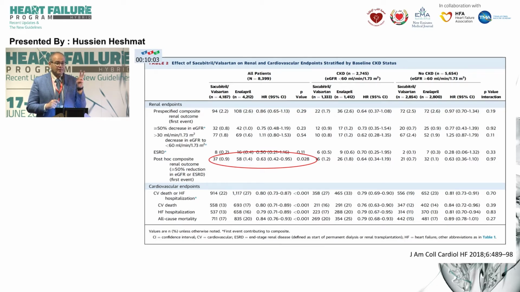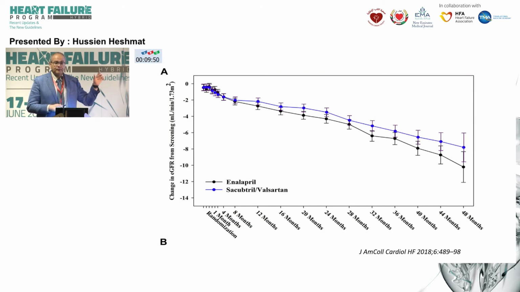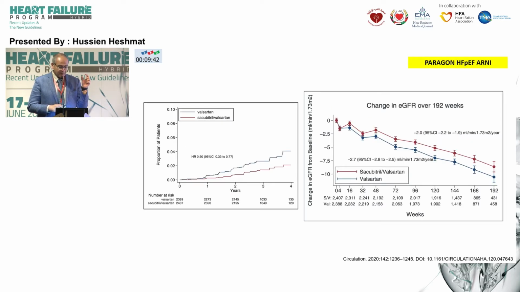We didn't see that with MRAs. We didn't see that clearly with ACE inhibitors. But it's probably the combination of the RAS blocker and the neprilysin inhibitor that we started to see a beneficial effect from ARNI on kidney functions. We see that the decline in kidney functions, which is very rapid in heart failure patients, has been slowed down a bit by ARNIs. And we've seen the same phenomenon not only in heart failure with reduced ejection fraction paradigm, but we also saw it in heart failure with preserved ejection fraction.